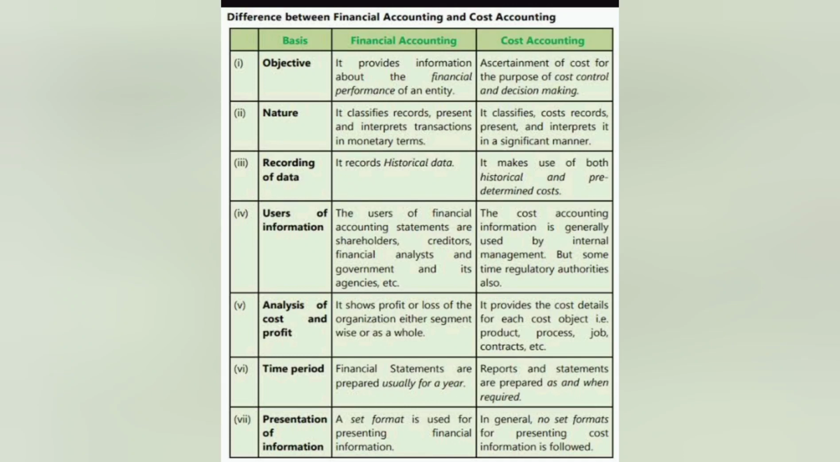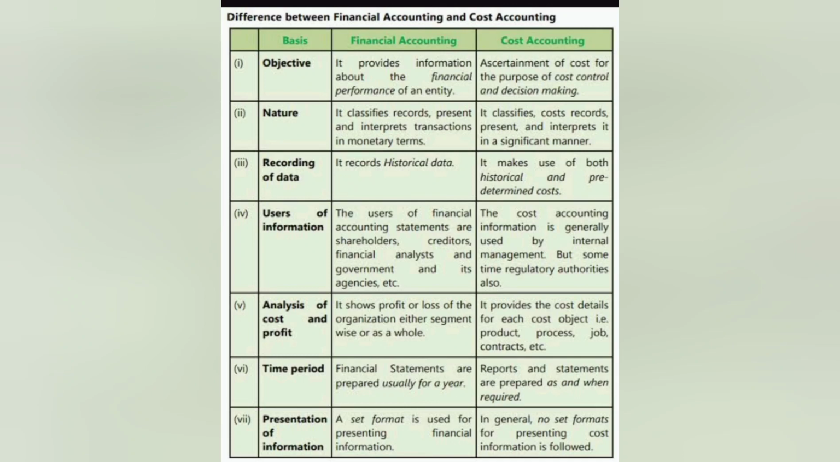here it always records the cost. Okay, it deals only with the cost. Financial accounting deals with the historical data, and cost accounting makes use of both historical and even predetermined cost. What is the need of the information? Financial accounting is mostly used by all the shareholders, creditors, and others to know the financial condition. Financial accounting is very important.